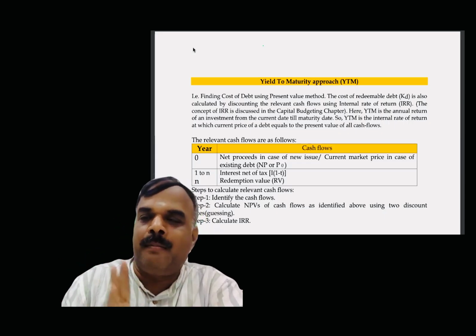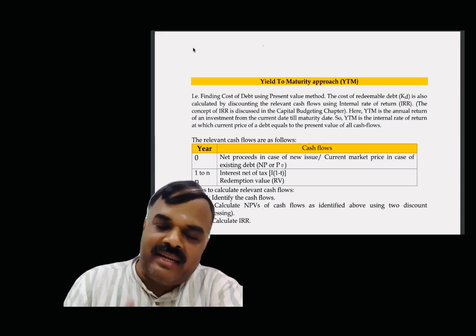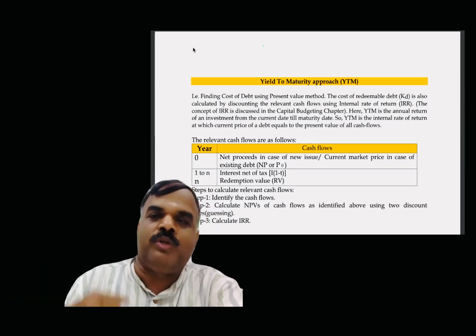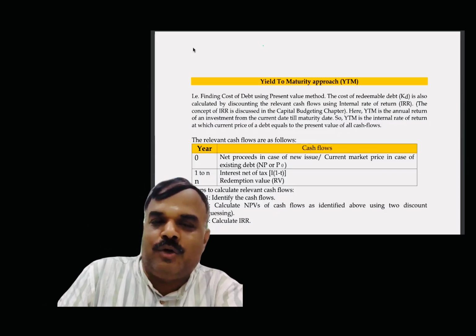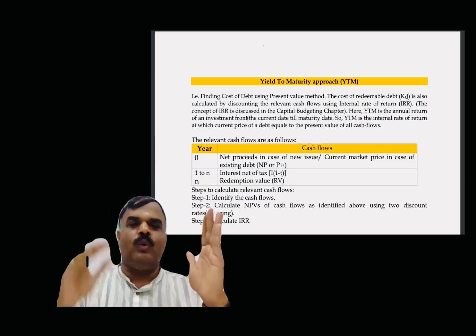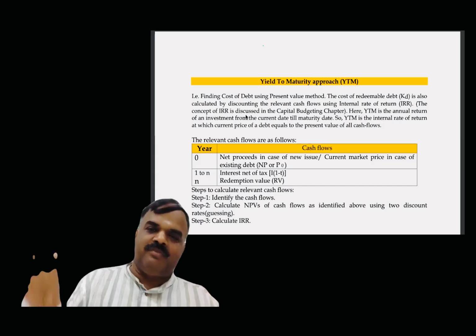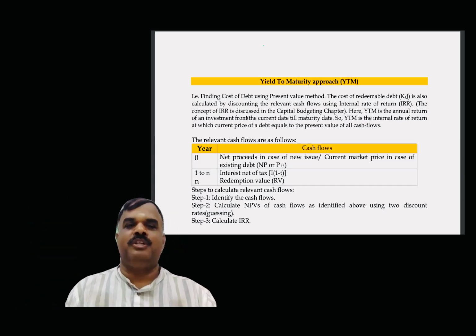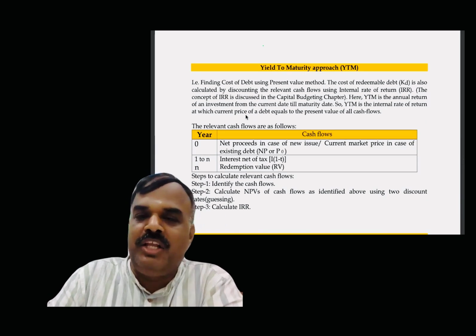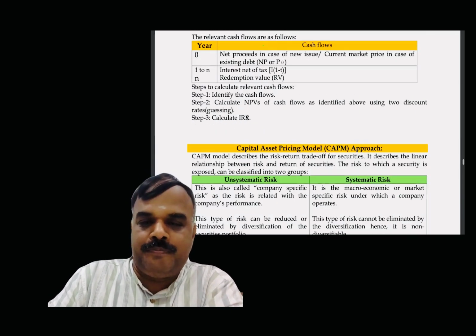Year 1 to year 10, my outflow by way of interest. Year 10, my maturity period, the maturity amount with even the premium, whatever the total amount I am going to repay, that is a cash outflow. So based on that, you are going to compute IRR: one low rate, one high rate. You need one positive net present value and one negative net present value. In between positive and negative, the zero net present value rate is called the IRR. That rate is called the yield to maturity approach KD.